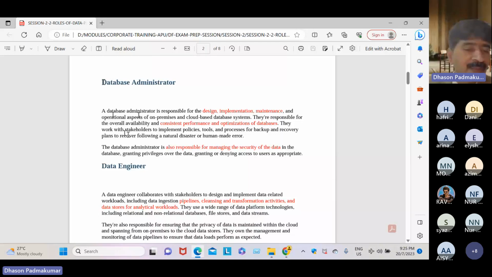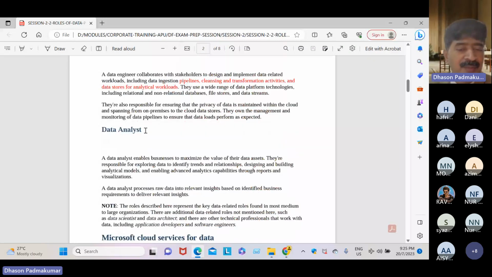Okay, and that is possible by the database administrator. If data theft happens in a company, who is responsible? He has to take the responsibility. Why does data theft happen? Database administrator and data engineers.